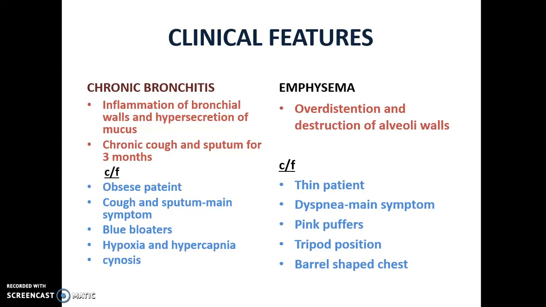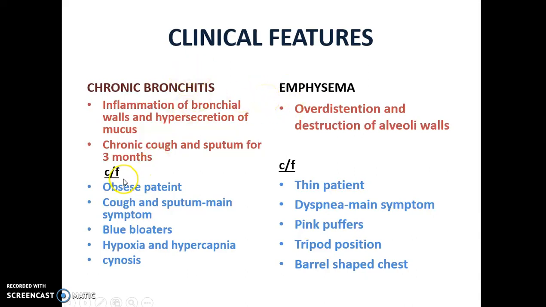That is chronic bronchitis. But when it comes to emphysema, what happens here? Here there is over distension of the alveoli walls. You know the alveoli, this alveoli will become over distended like a balloon. It will be over distended and then it will be destroyed. Before destruction, it will become over distended like a balloon, then it will be destroyed. So that is the difference between chronic bronchitis and emphysema.